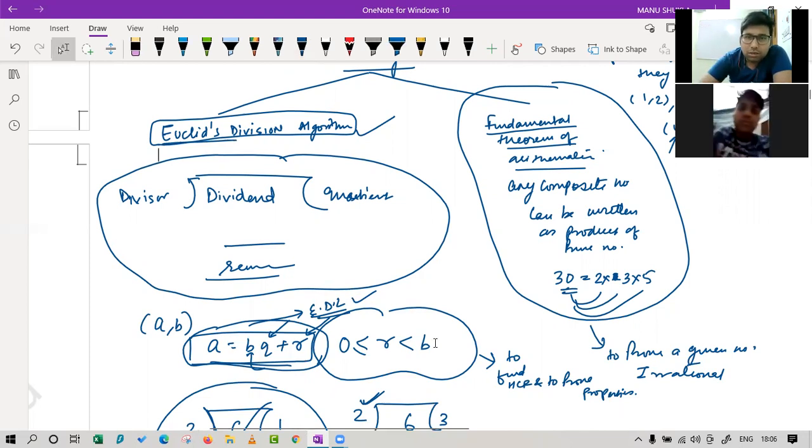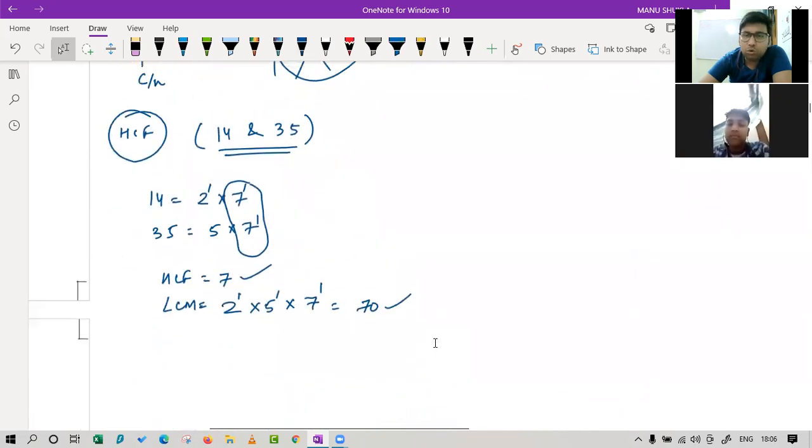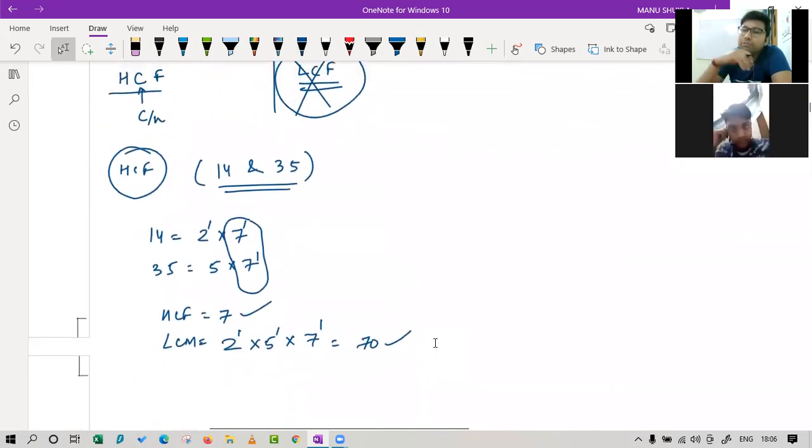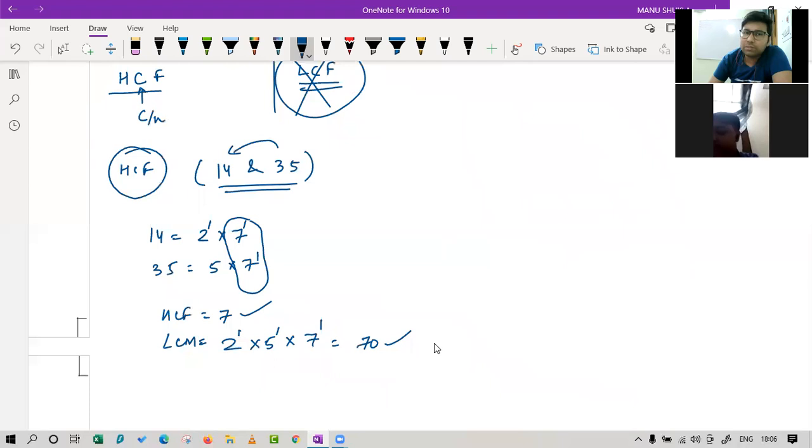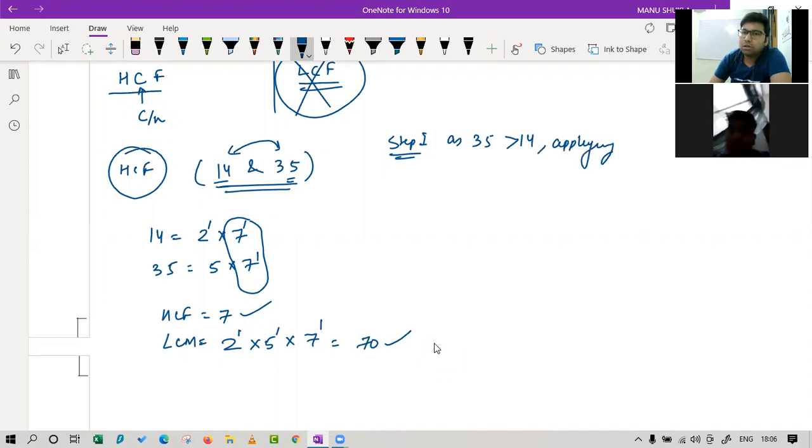Okay. Now let's come to the same question and try to find this HCF using Euclid's division algorithm. What we do in this algorithm is, first step, we see which number is larger amongst the two. Amongst these two, 14 and 35, which one is larger? 35 is larger. So step one is, as 35 is more than 14, applying Euclid's division lemma on 35, 14.